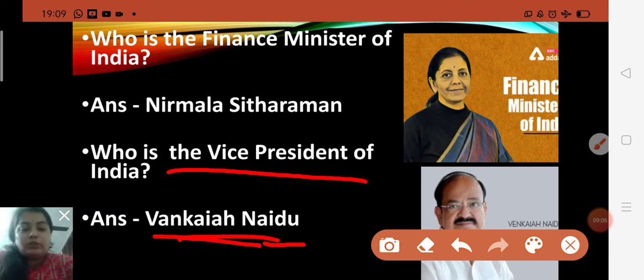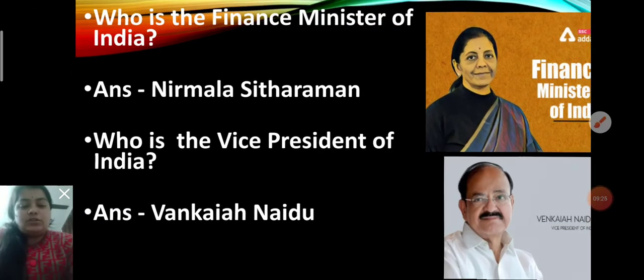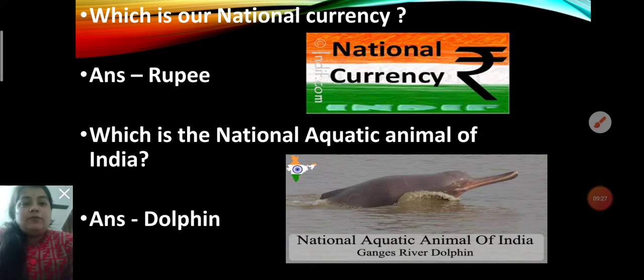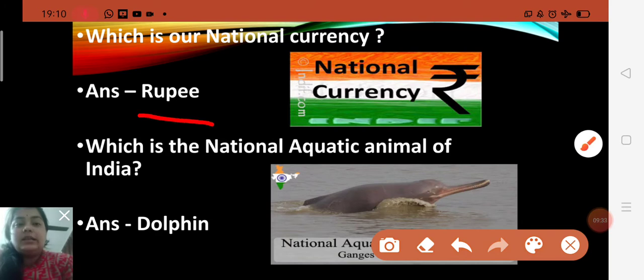In the place of the president, the vice president works. Okay, so who is the vice president? You should know. You will have to say Venkaiah Naidu is the vice president of our country. Okay, children. Now move to the next question. Which is our national currency? Do you know? Yes, rupee is our national currency.